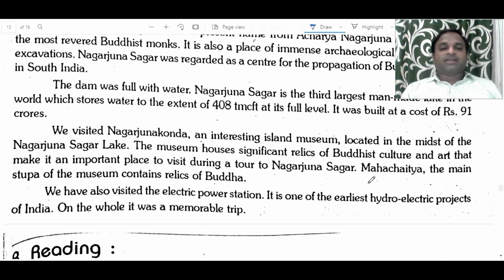We visited Nagarjunakonda, an interesting island museum located in the midst of the Nagarjuna Sagar lake. The museum houses significant relics of Buddhist culture and art that make it an important place to visit during a tour to Nagarjuna Sagar. Mahachaitya, the main stupa of the museum, contains relics of Buddha. We have also visited the electric power station. It is one of the earliest hydroelectric projects of India. On the whole, it was a memorable trip.